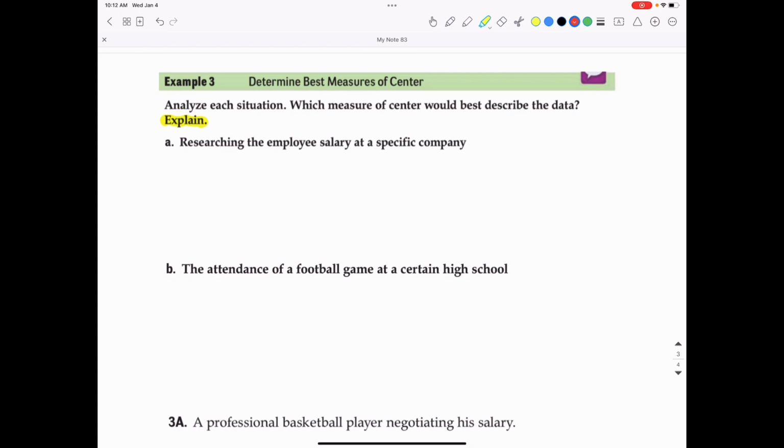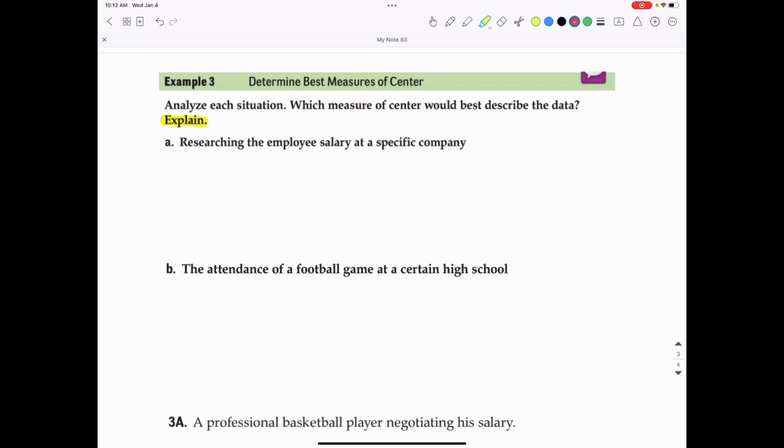The attendance of a football game at a certain high school, I would use either the mean or the median for this one. You could make a case for both. The mean is what's most often used when we're looking at attendance for sporting events. Add them all up and divide by how many there are. That gives you a good indication where we're dealing with that.